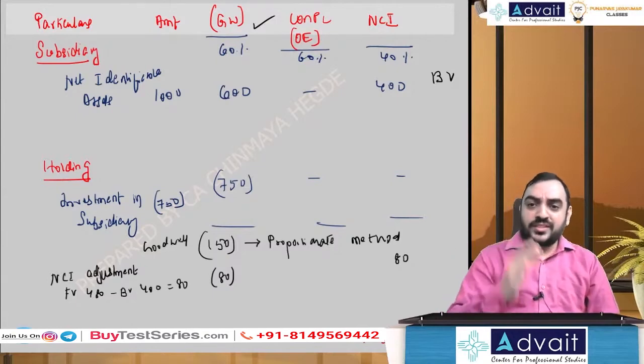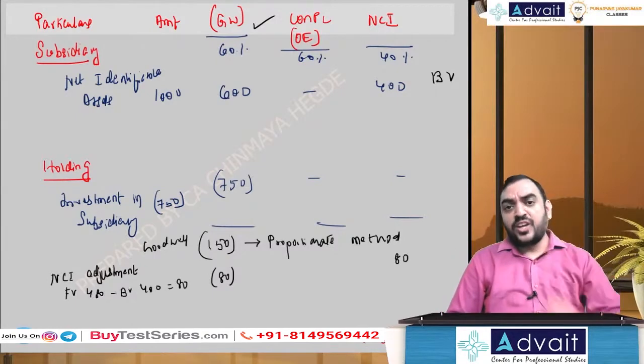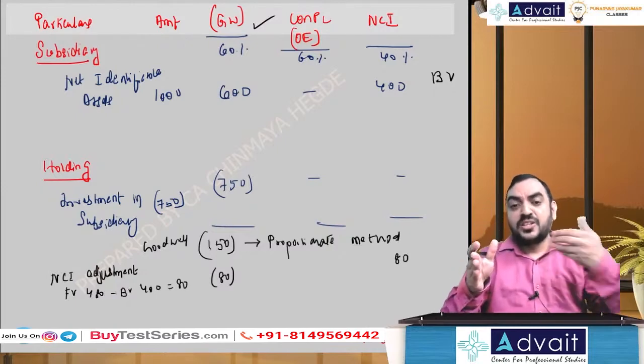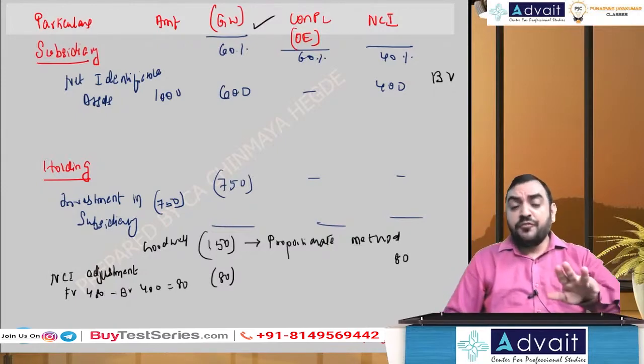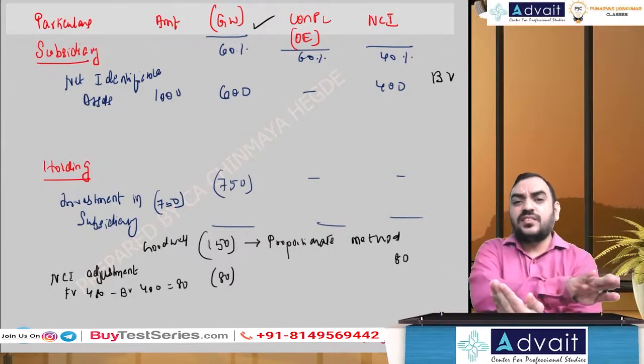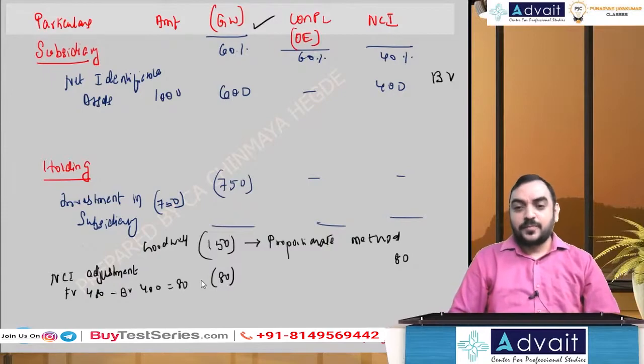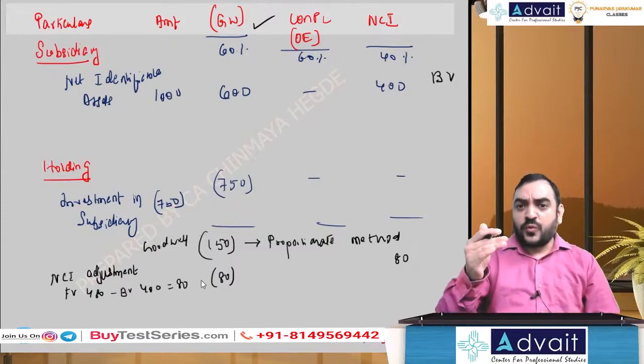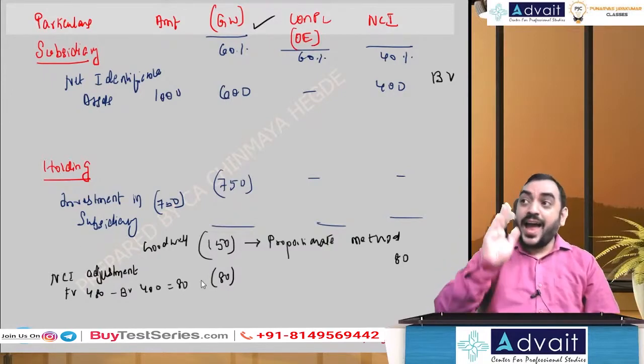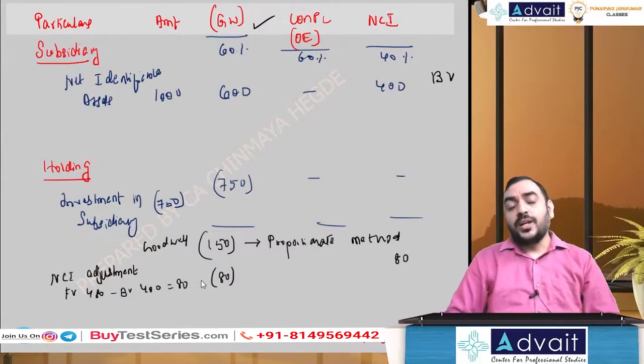But what you remember simply: the incremental fair value, you add in NCI, subtract in goodwill. If fair value is less, do the reverse. You add in goodwill, subtract in NCI. Very simple concept. If fair value of NCI is high, you add in NCI, subtract in goodwill.